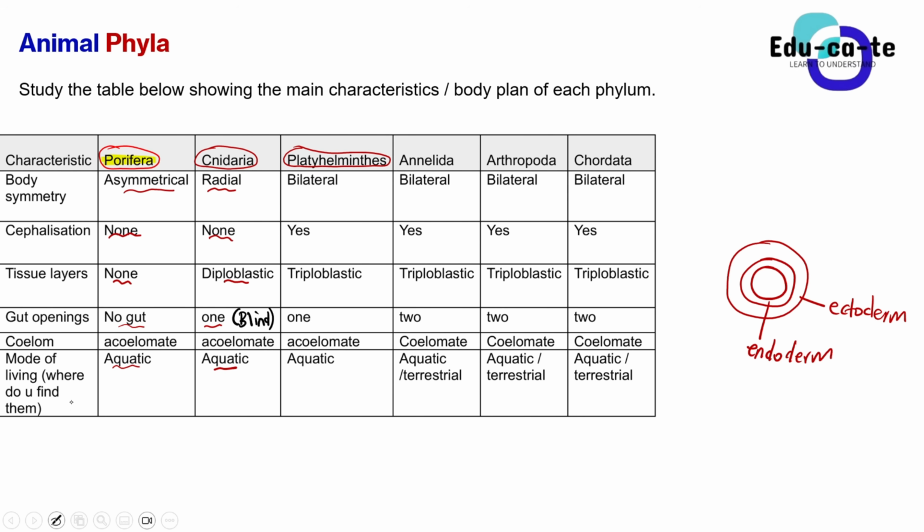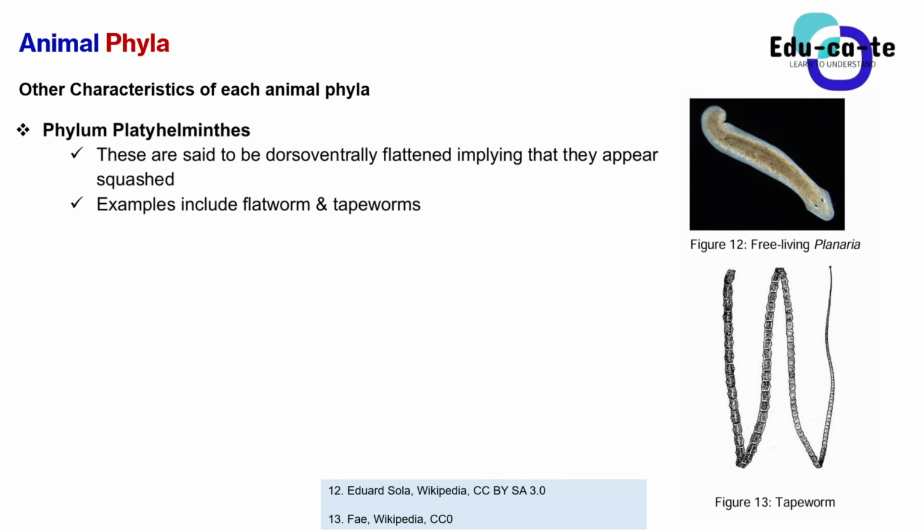So looking at its body symmetry now, it has got bilateral symmetry. Remember, bilateral symmetry simply means that you can divide the animal into two identical halves. You can cut it into two identical halves, all right? This is how the phylum Platyhelminthes looks. So if I take my pen here, and let's just say this is a knife, and I cut this in half.